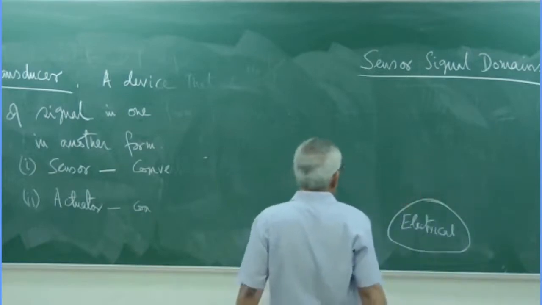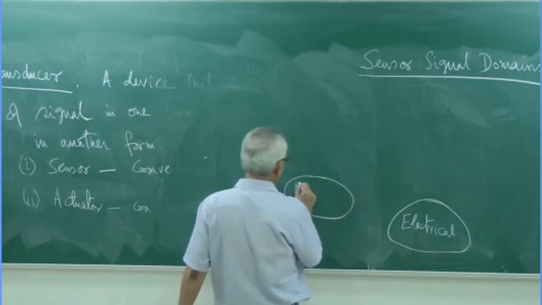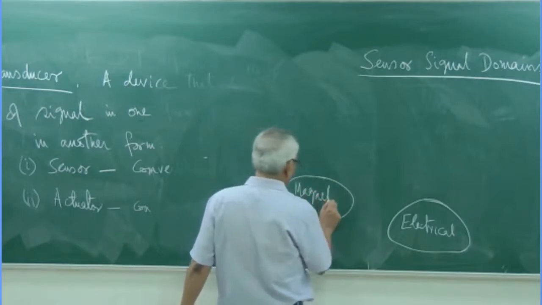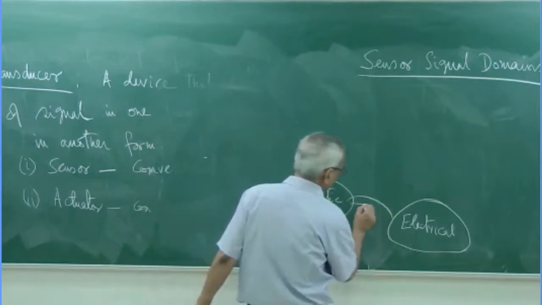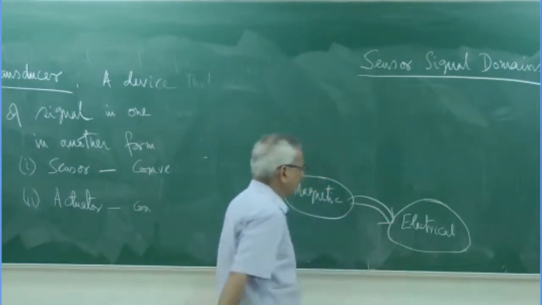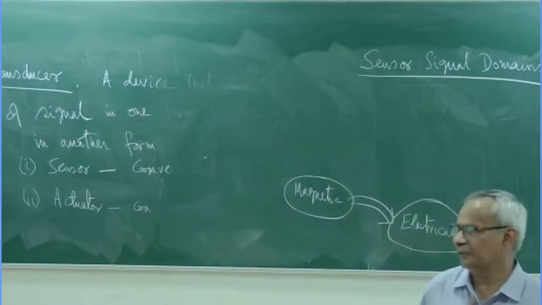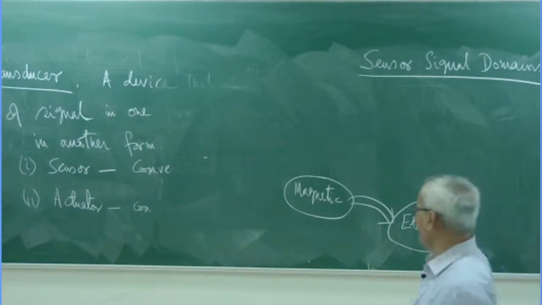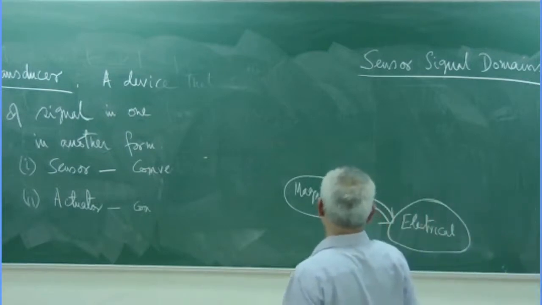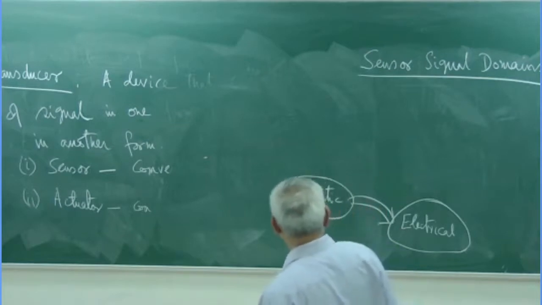We can have a magnetic energy domain. Can you give one example of a sensor which converts a signal in the magnetic energy domain into the electrical domain?